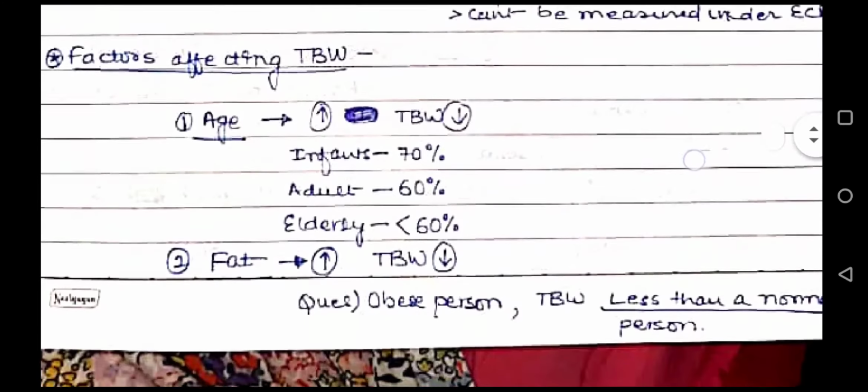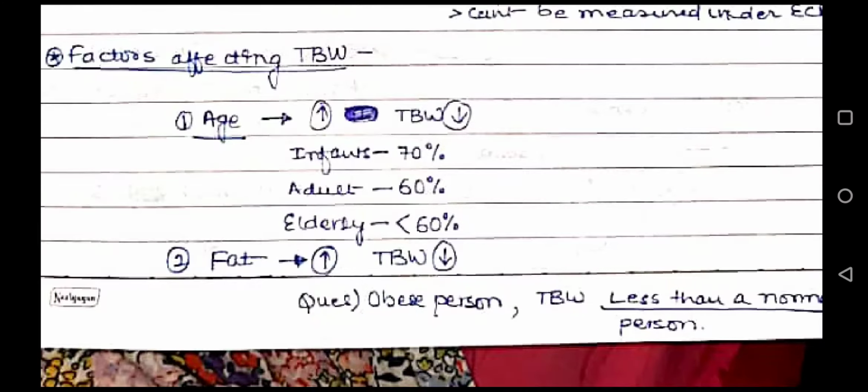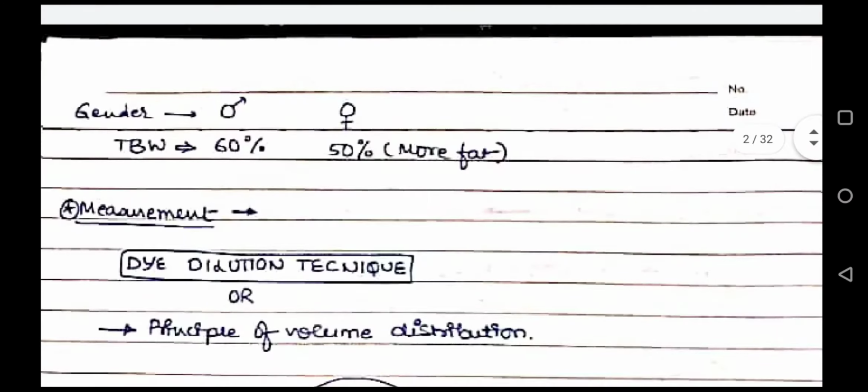Now, what are the factors affecting total body water? Firstly, with increase in age, total body water decreases. With increase in fat, total body water decreases. Then, in females, there is more fat, so total body water is 50% of the total body weight.